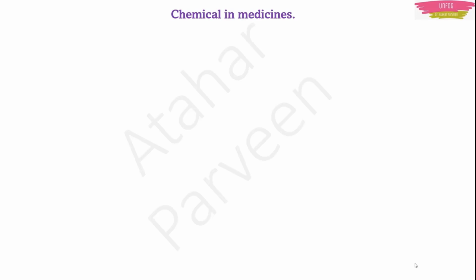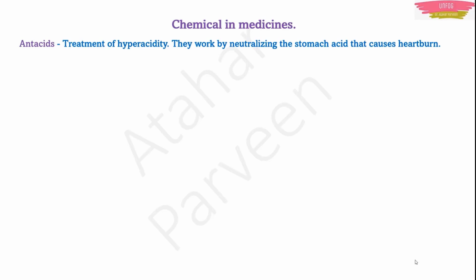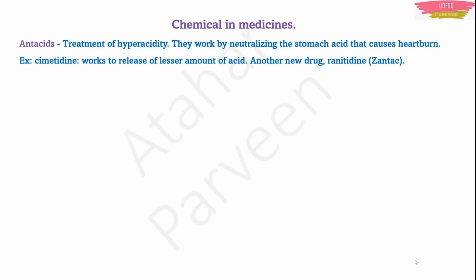Now let's talk about chemicals in medicines. I will discuss clearly all that which we talked about just now. The first medicine where chemicals are used is antacids. What are antacids? They are used in the treatment of hyperacidity. How do they work? They work by neutralizing the stomach acid that causes heartburn or hyperacidity.